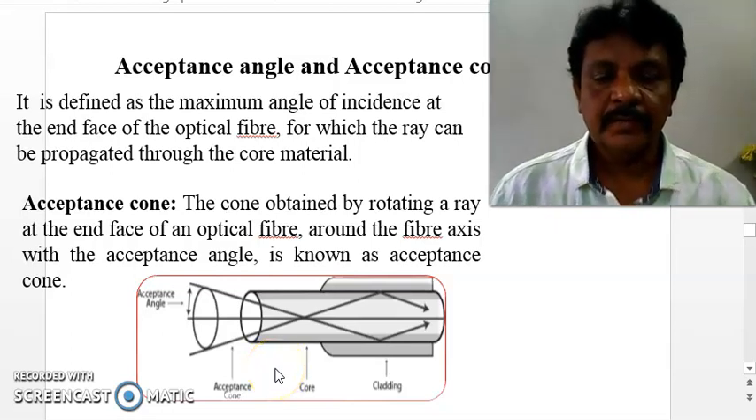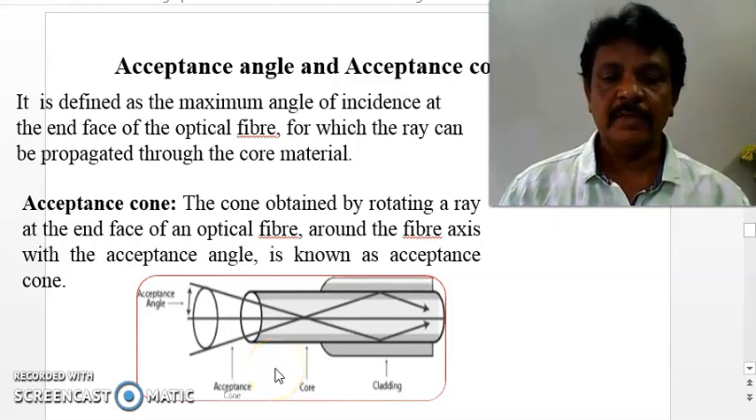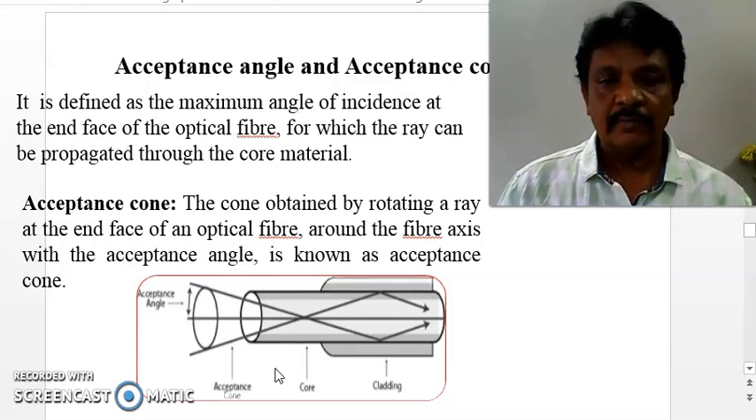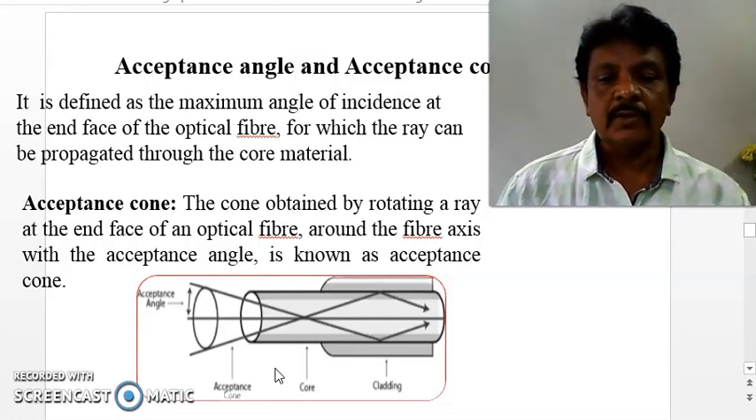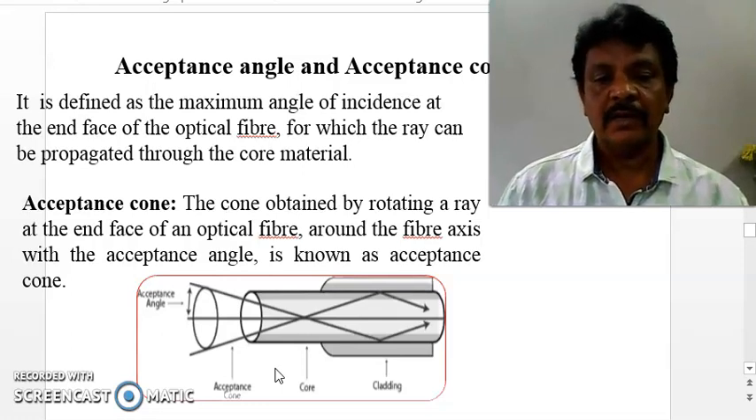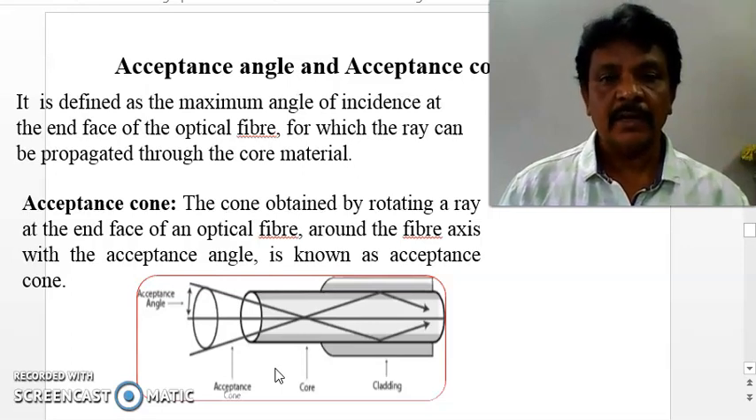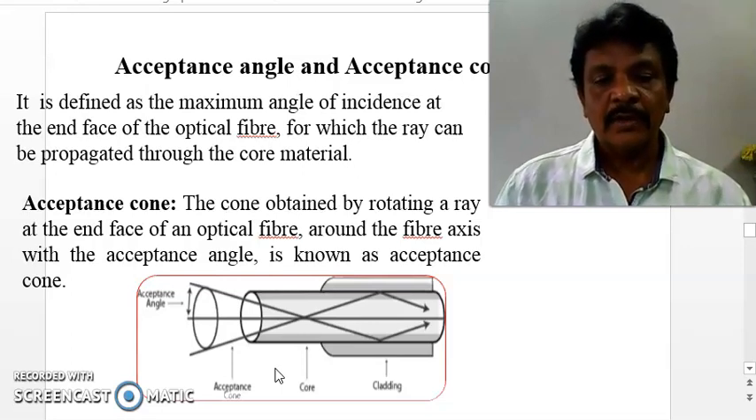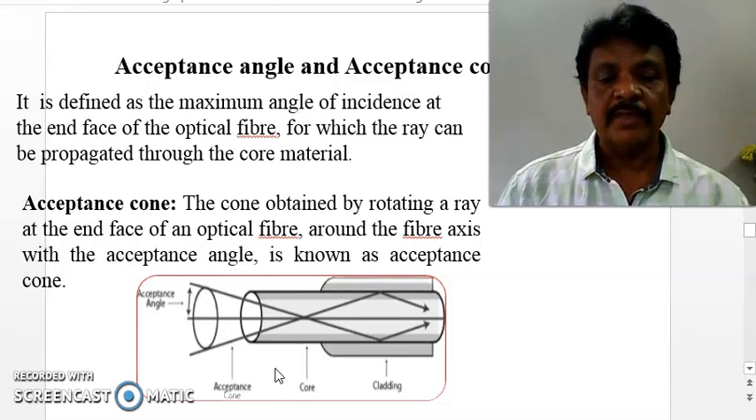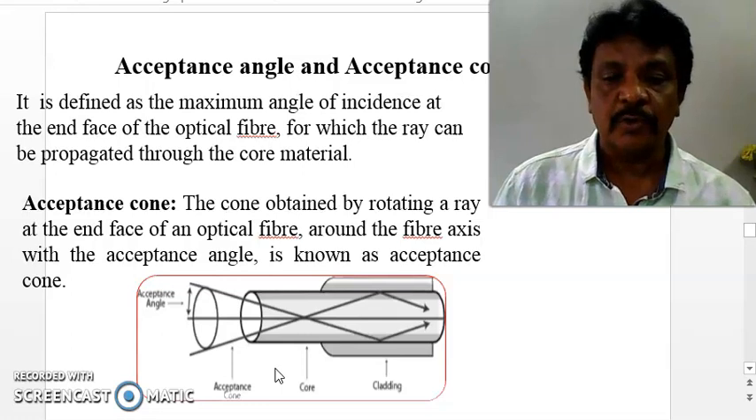Hi, let us continue with the previous class, what we learned in the optical fiber about the critical angle and total internal reflection, or the basic working principle of an optical fiber. The total internal reflection is allowing what type of signal can enter the core and which type of signal cannot enter the core. That can be explained with the help of acceptance angle and acceptance cone.